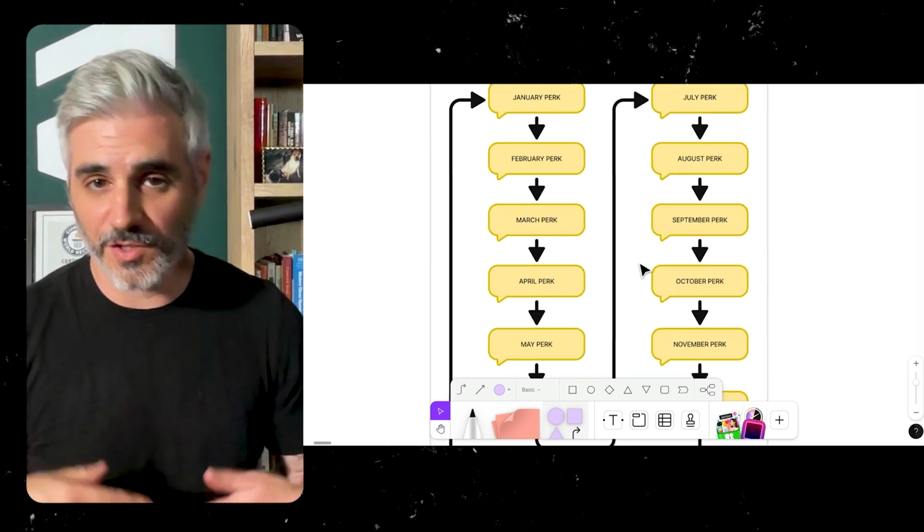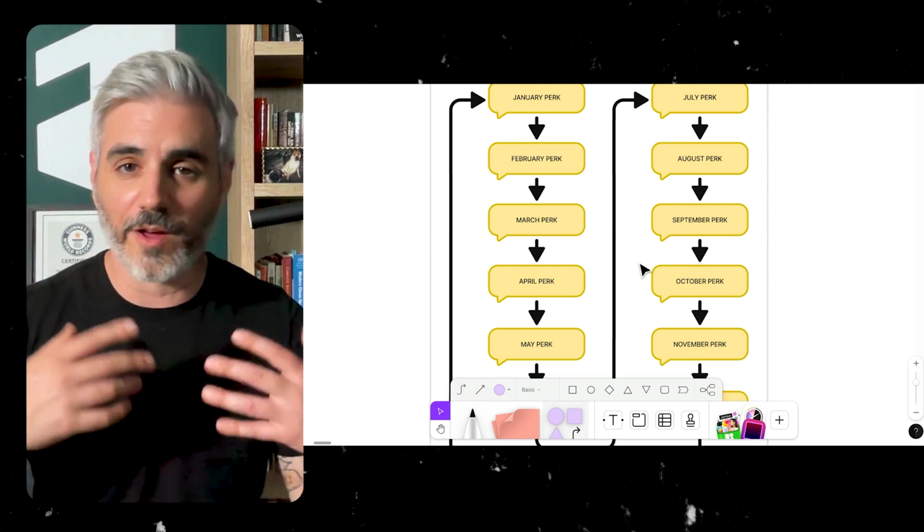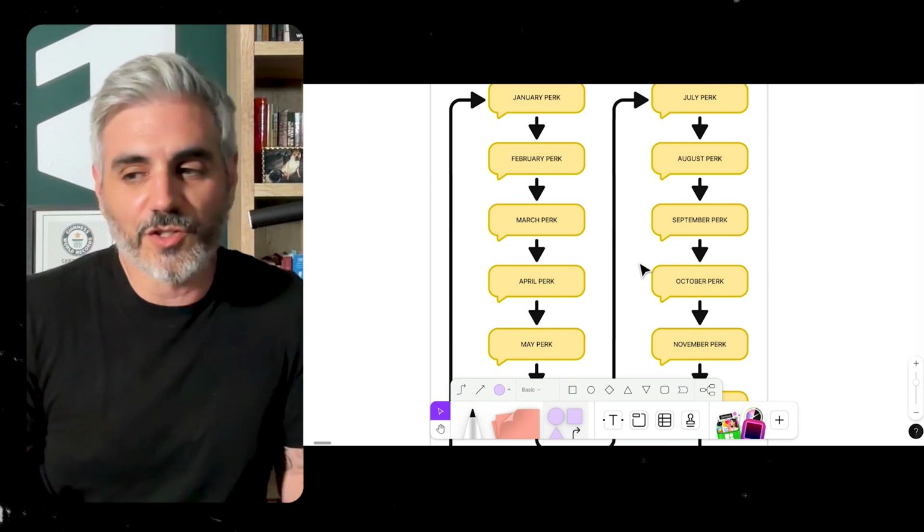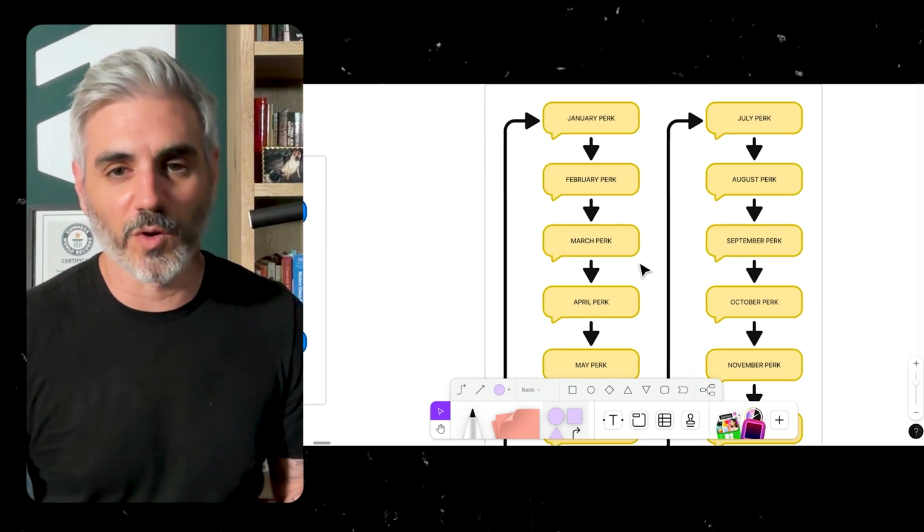We'll basically check in every single month to make sure that they know what their perk is and how they can redeem it and so on. Inevitably, these turn into upsells, right? So these are your best customers, and you want to make sure that we're treating them that way.